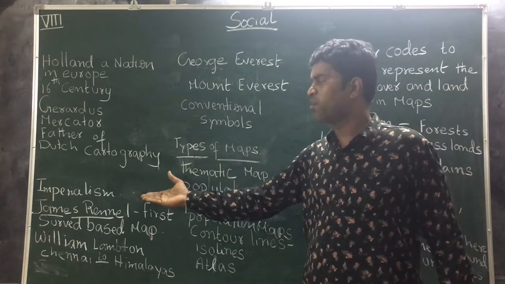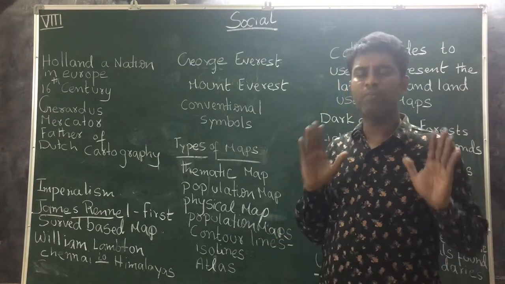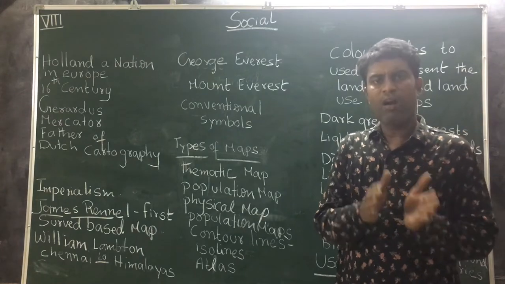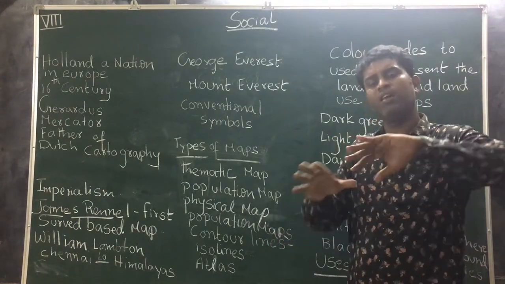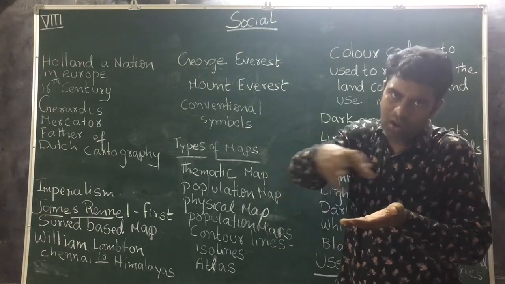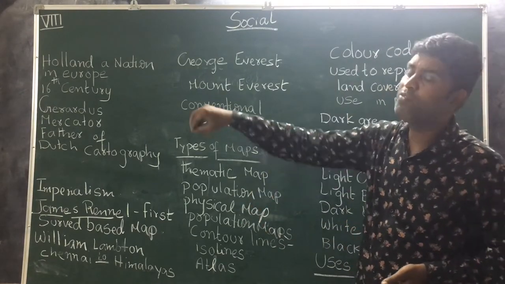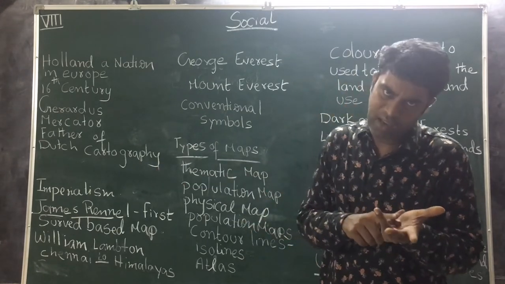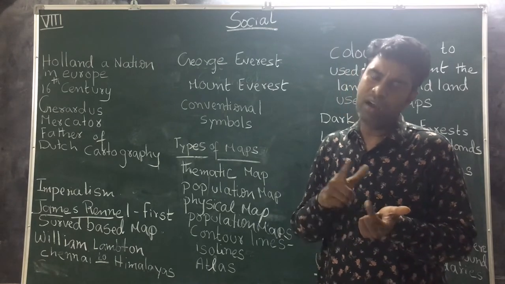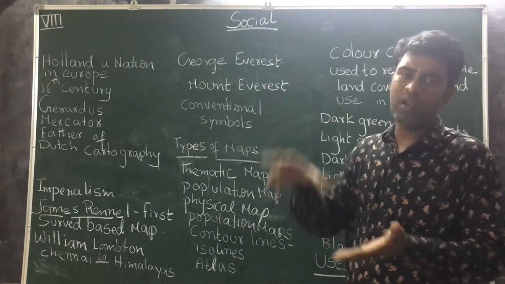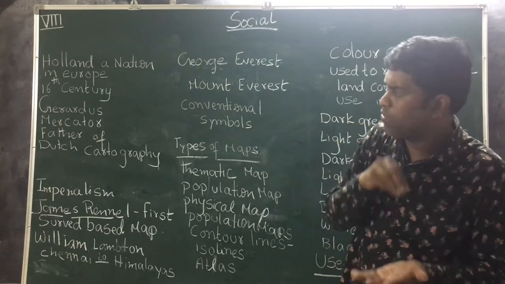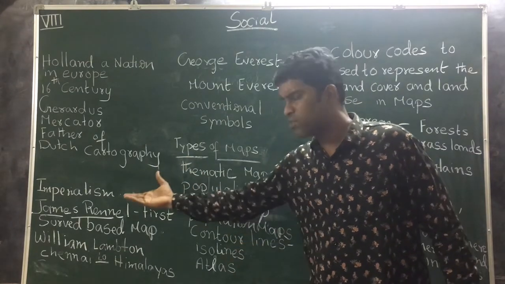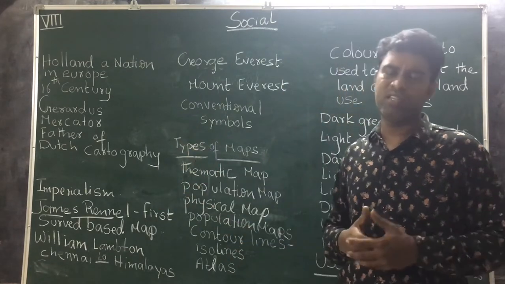This played a very important role. In short, I will say about imperialism. Some countries in Europe went to Asia, Africa, Australia and Antarctica. Later, they occupied these continents and ruled them according to the welfare of their motherland. This is called imperialism. You know, students, very well, because of this imperialism only, slavery came into existence.